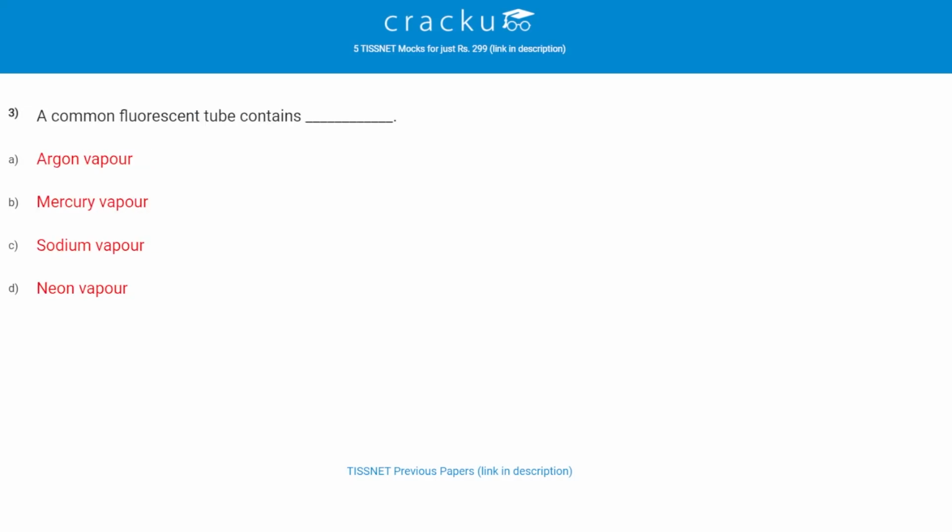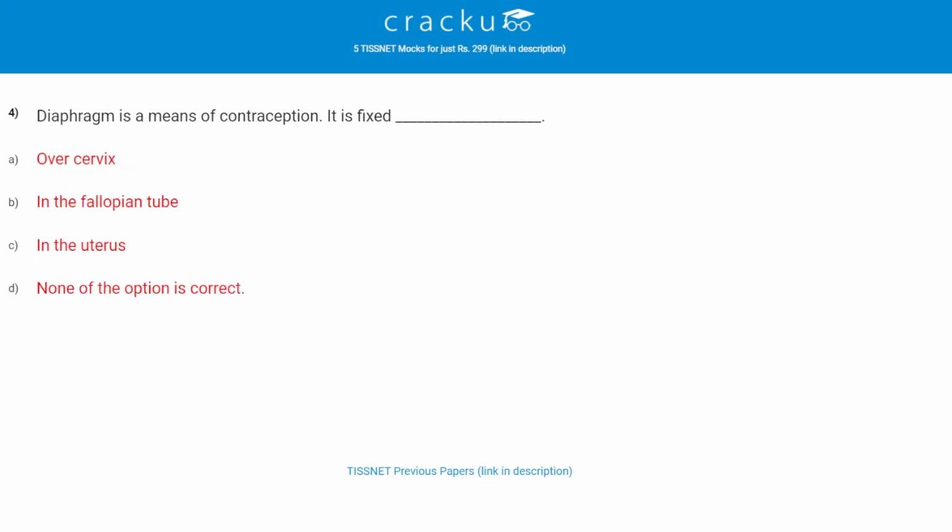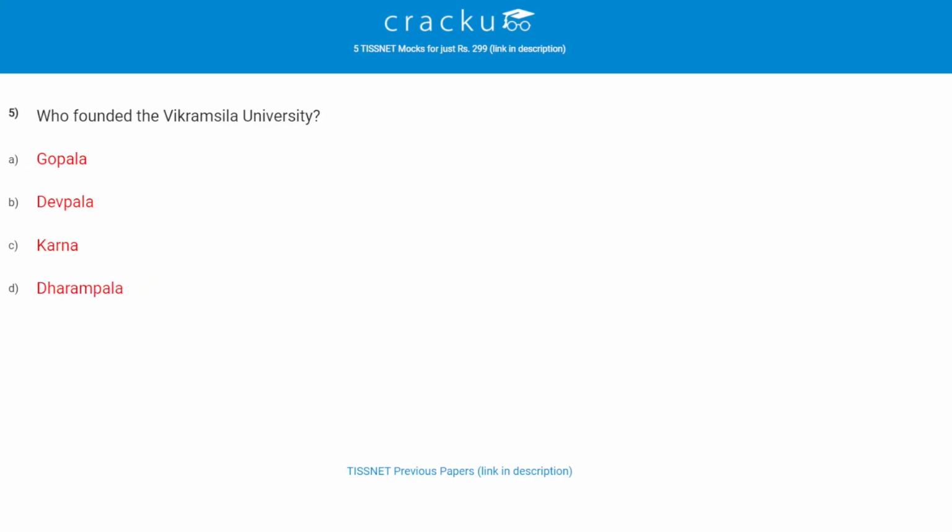Let's see the another question. A common fluorescent tube contain. The correct answer is mercury vapor. Let's check the another question. Diaphragm is a means of contraception. It is fixed. The correct answer is first A, that is over cervix. Let's check the another question. Who founded the Vikramshila University? The correct answer is Dharampala.